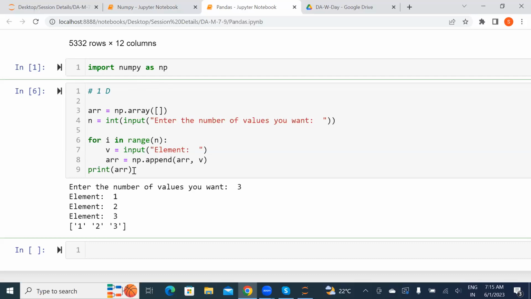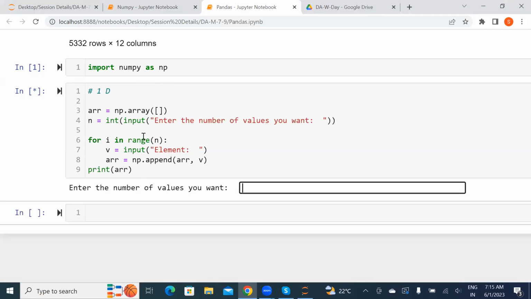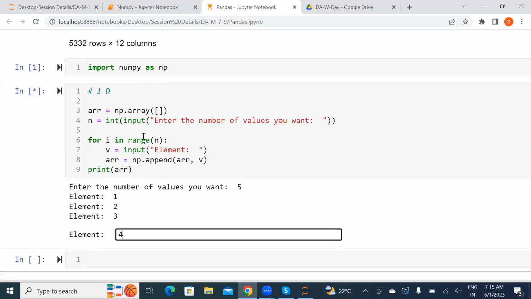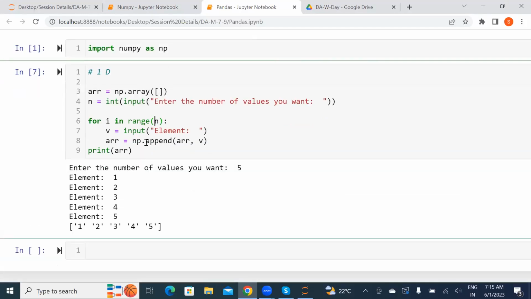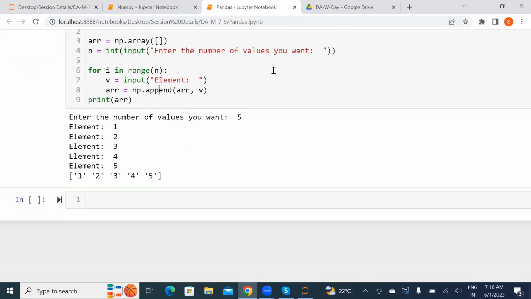I need to call the method from numpy itself. So you decide how many values you want, and now you give the values there. This is how you need to do it for the 1D array. Here append will be the method, but if we are using numpy, we need to call np dot that particular method name, and we pass the values there. This is how we can go ahead and take the values.